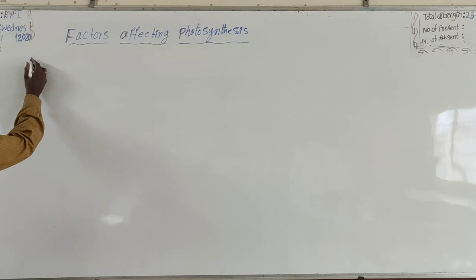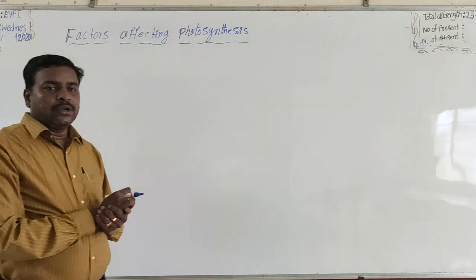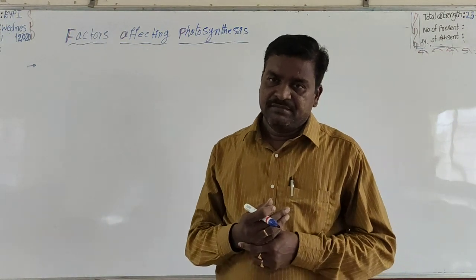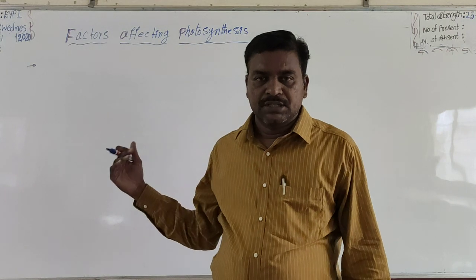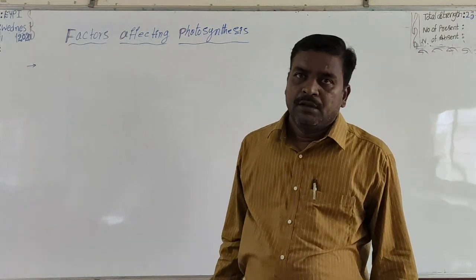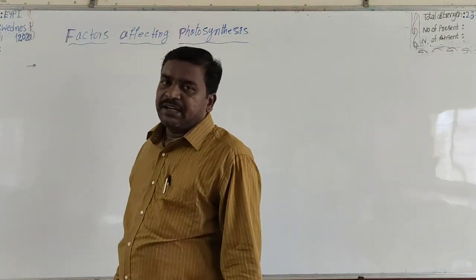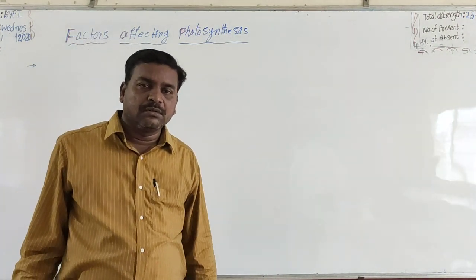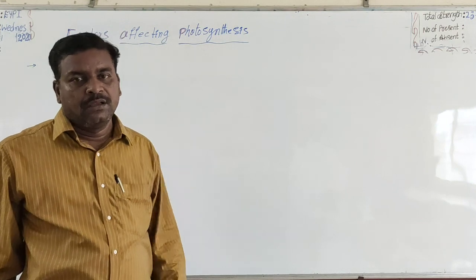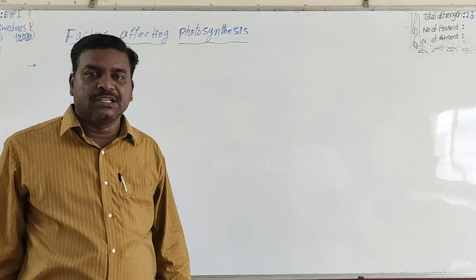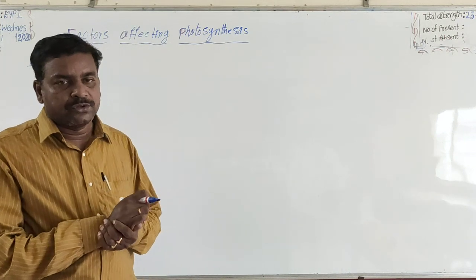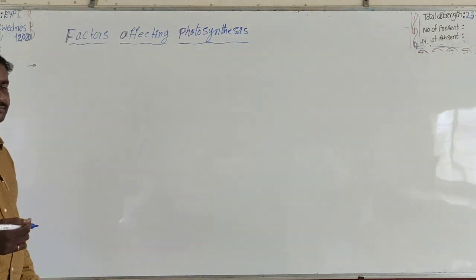Factors affecting photosynthesis. You know, plants produce carbohydrates by the photosynthetic process. These plants trap the radiant energy and it is converted into chemical energy in the light phase. Now by using this chemical energy in the dark phase, CO2 is reduced into carbohydrates. They also produce some amount of heat.